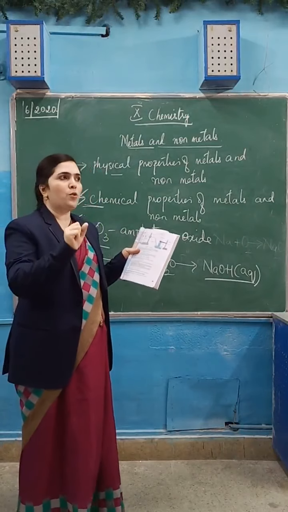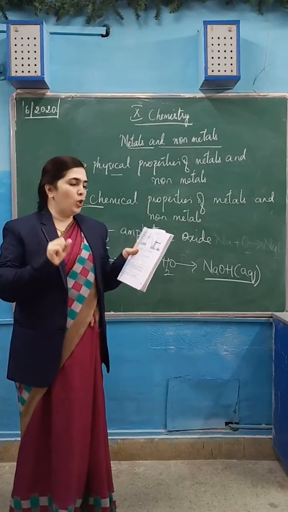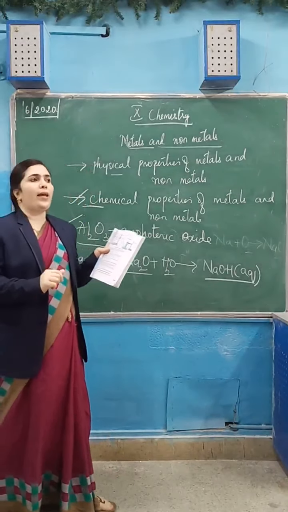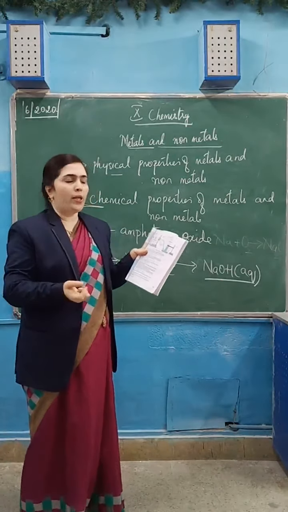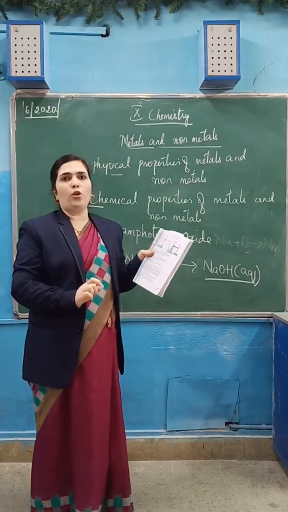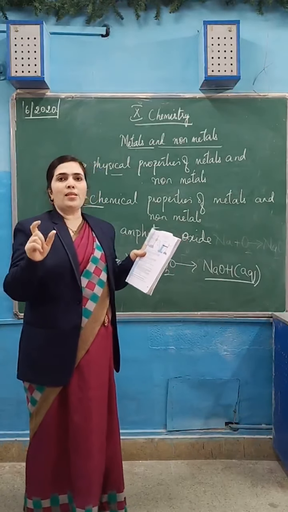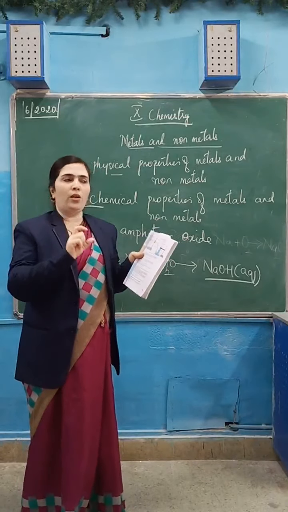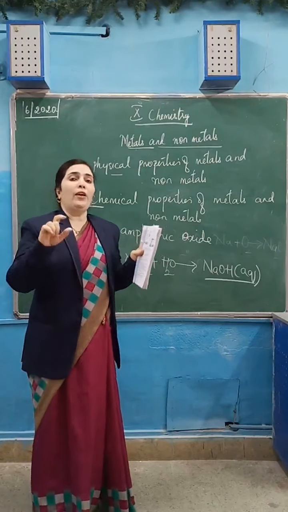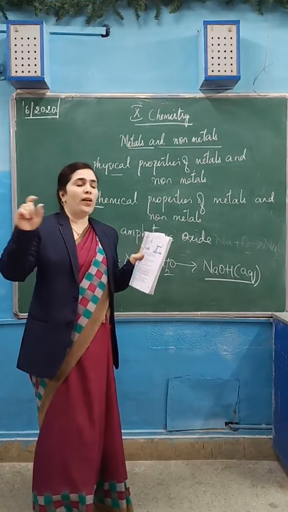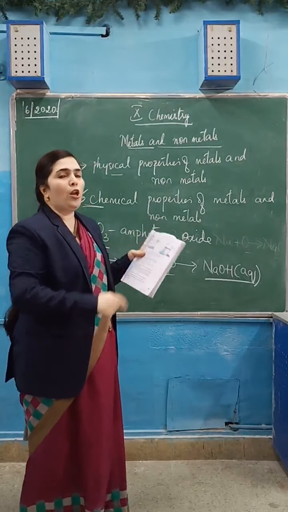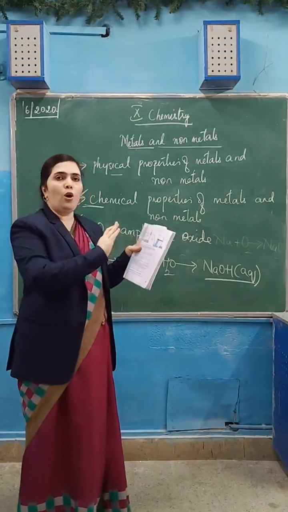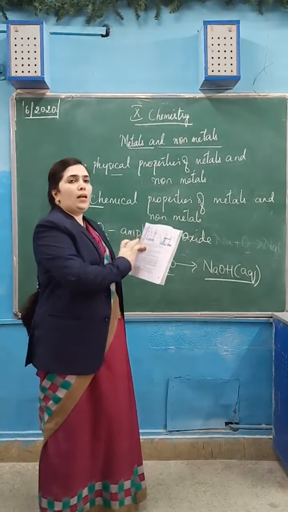If you do the diagrams properly, all the marks are with you. You will surely get the marks with proper labeling. A relevant diagram should be there. You cannot draw your own diagram; as it is in the textbook, like that only you should draw. Whatever labels they tell you to label, you have to label those things only. If they did not mention anything, and just say draw the diagram of action of steam on metal, you have to draw the full diagram and mention all the apparatus given here.